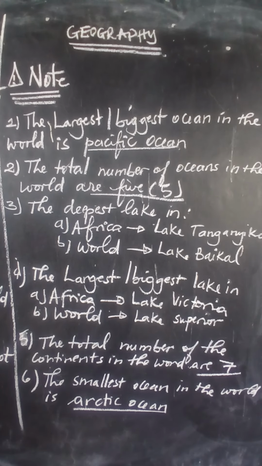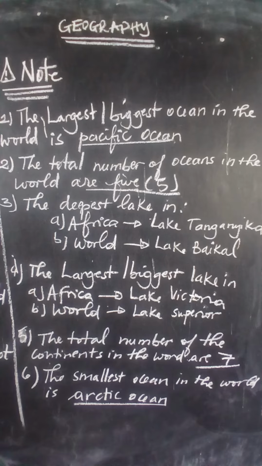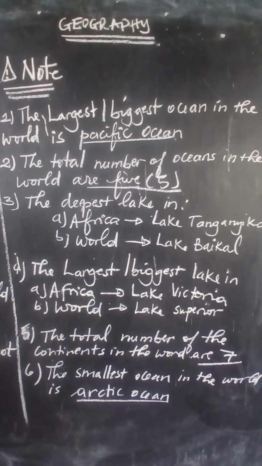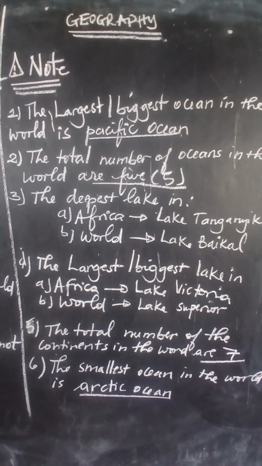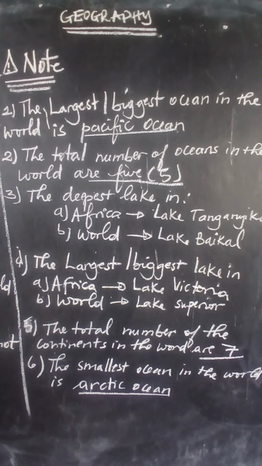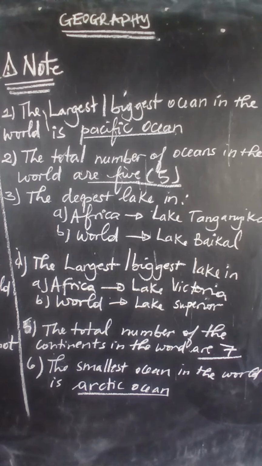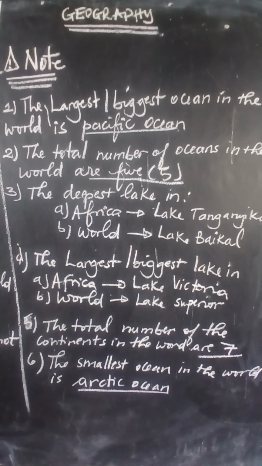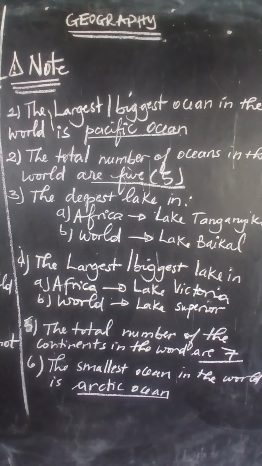Let's go to point number 2. The total number of the oceans in the world is 5. So it means that the total number of the oceans found in this world is 5. Let's go to point number 3. The deepest lake in Africa is Tanganyika. In the world it is Lake Baikal. So it means the deepest lake in Africa is Tanganyika, while in the world it is Lake Baikal.